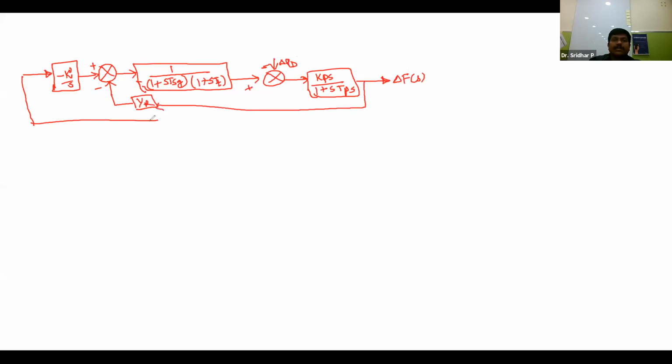So this is the direction of the signal. This is nothing but the PI controller loop. So this is the case. Now, what I am doing is removing this minus sign from here and changing this plus to minus. This is the one modification I am going to do.